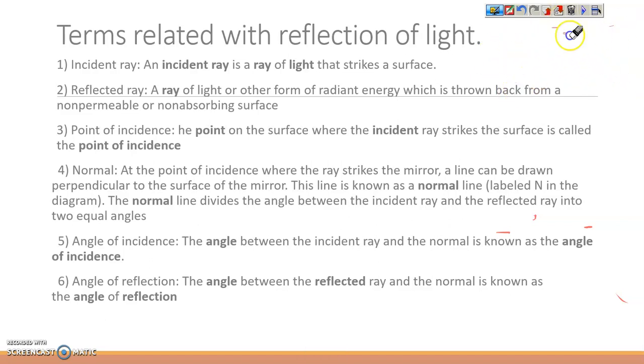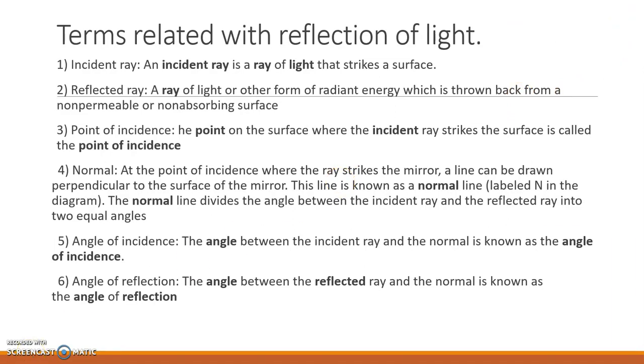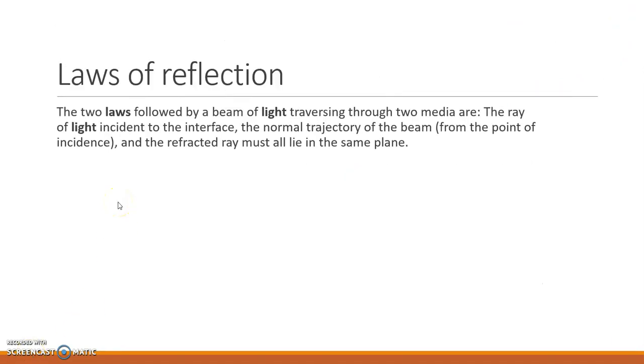Now let's look at the laws of reflection. There are two laws of reflection. The first one is that the incident ray, the reflected ray, and the normal, the three lie in the same plane.